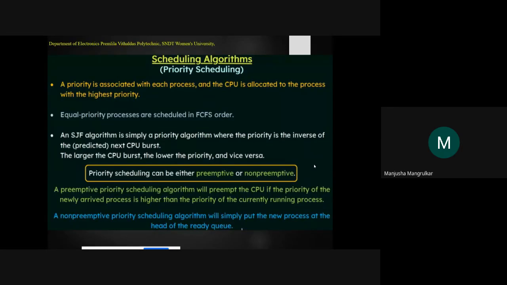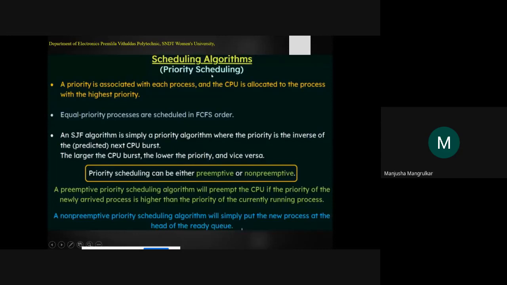What is a scheduling algorithm, right? There are different kinds of algorithms. All of these are algorithms written in an embedded operating system or any other general purpose operating system. Now in our scenario, we have to see priority scheduling. What is the advantage and what is the disadvantage of priority scheduling? Each process has a priority, as we have seen. When we create a task, we give the priority of that task, highest priority or lowest priority. Those with the highest priority will get the first chance to execute. Practically, also we have seen.